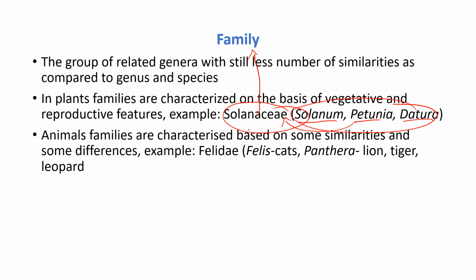And if we consider animals, animal families are characterized based on some similarities and some differences. For example, let us take the family Felidae. In the Felidae, there are a few genera, that is Felis and Panthera. In these genera we have some species. If we take Felis, we have the cats, and in the genus Panthera we have species like lion, tiger, and also leopard.